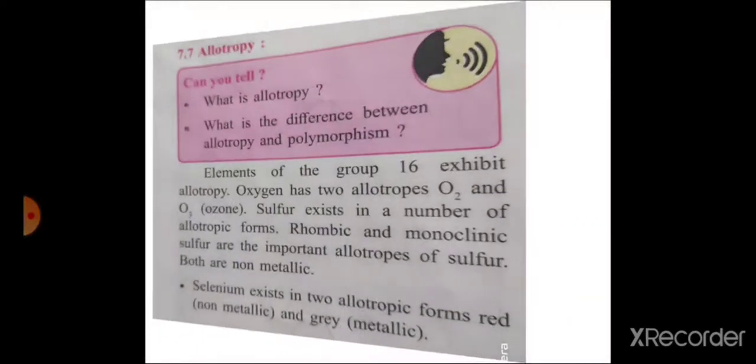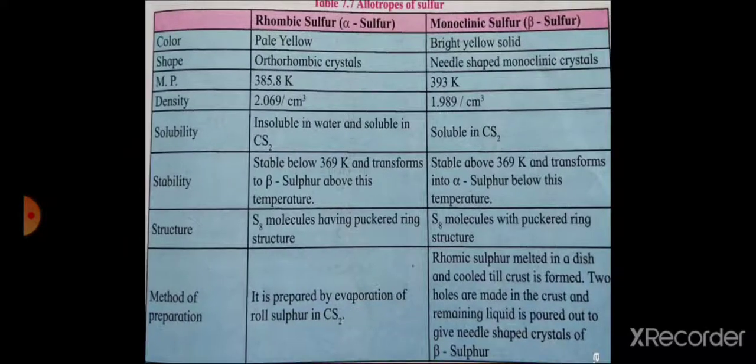Next, allotropes of sulfur. Sulfur exhibits numerous allotropic forms. However, rhombic sulfur, that is alpha sulfur, and monoclinic sulfur, that is beta sulfur, are the most important allotropes of sulfur. Some of the points of difference in the properties of rhombic and monoclinic sulfur are listed in this table.